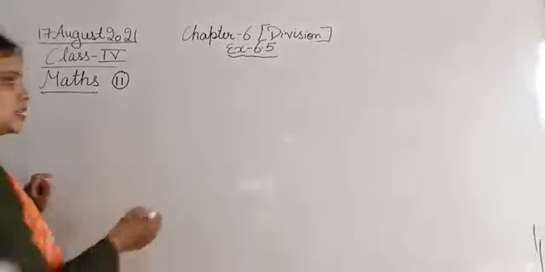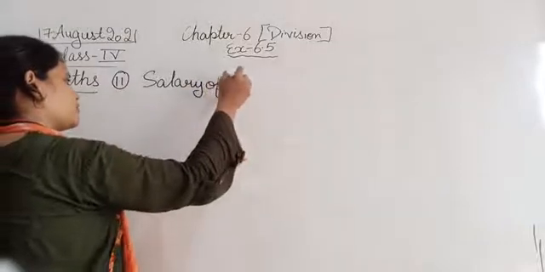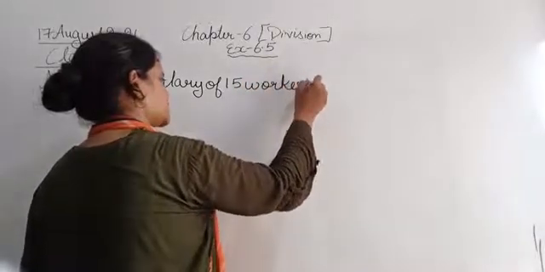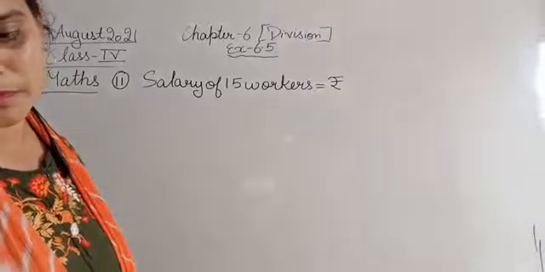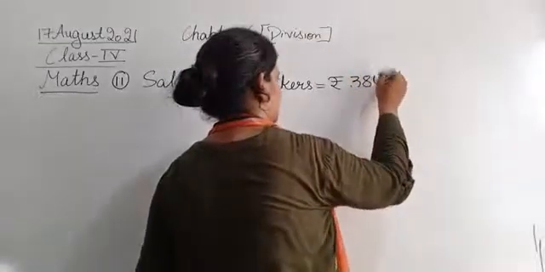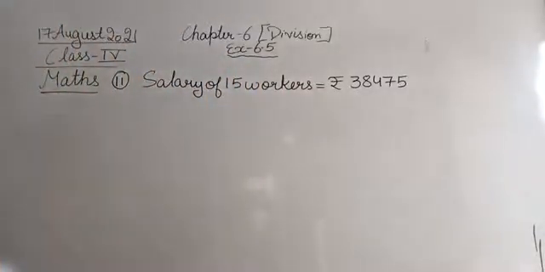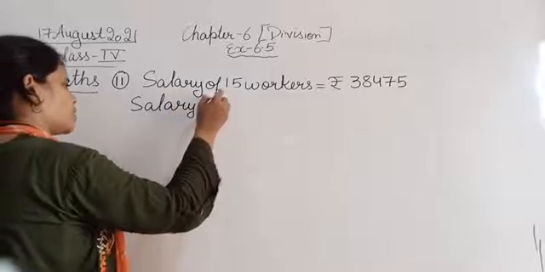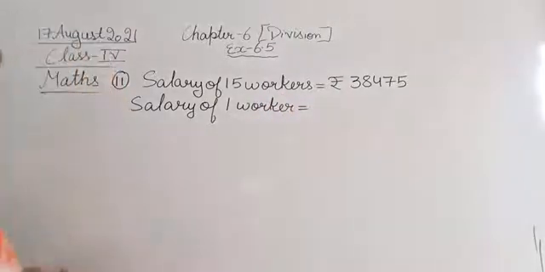So write down the statement: salary of 15 workers is equal to rupees 38,475, and we need to find the salary of one worker. Salary of one worker, that we need to find out.